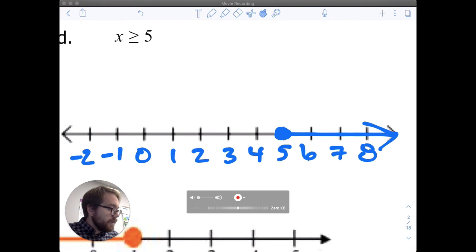Again, these inequalities, what the symbol is, and where the number is inform what my graph looks like. So we need to know how to read this, what symbol to use, open or closed, and then which direction the arrow is going.